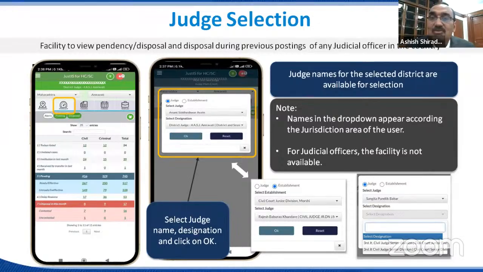Supposing from a particular taluka you wanted to find out, you just click on establishment, and the list of all talukas or establishments within your district will be shown. Upon selecting the respective establishment, you can see the list of judges in that establishment. You select the name of the judge and you will get complete control of the dashboard for the selected judge. So again, alerts, pending and disposed for that particular judge will also be shown.